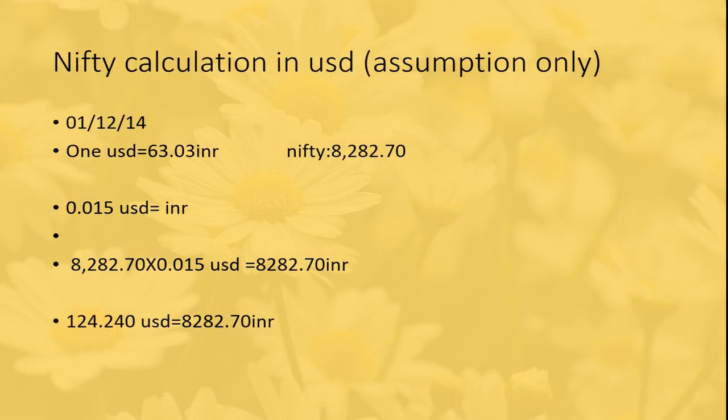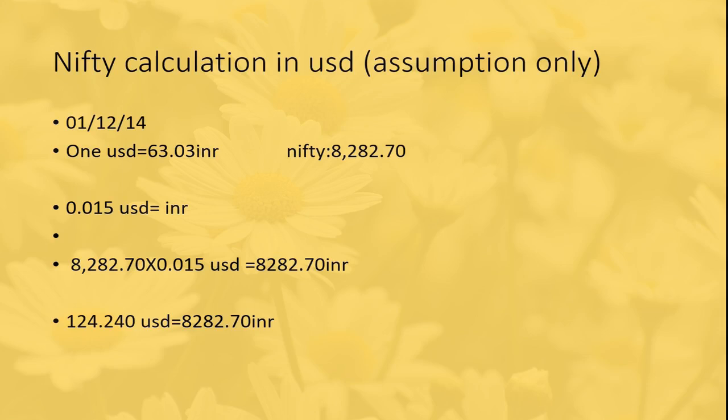At that time, 1 USD came to 63.03. If you write INR in USD, 0.015 USD equals 1 INR. Then we convert it to Nifty USD.